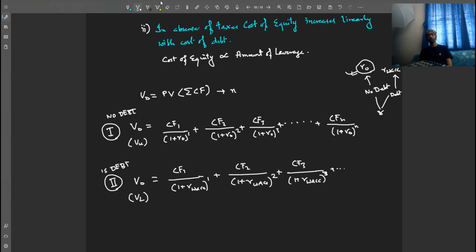Plus ... the nth period will be, it's easy to understand, CFN divided by (1 plus RWACC) to the power n.